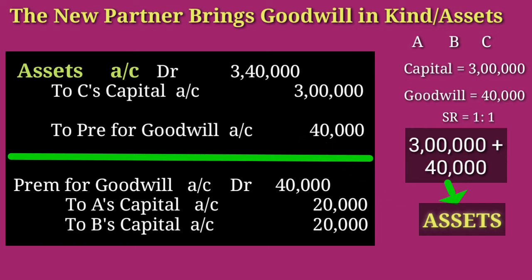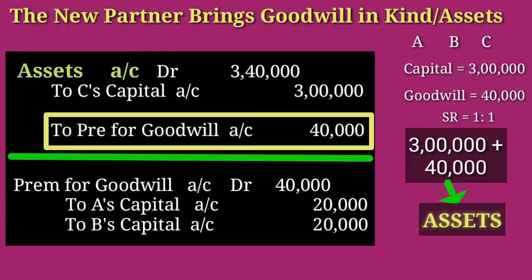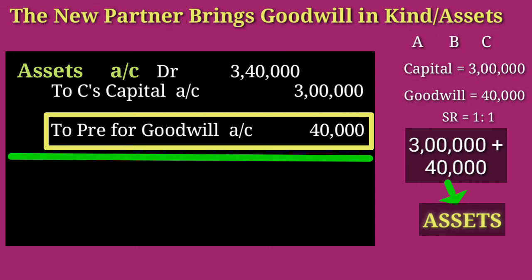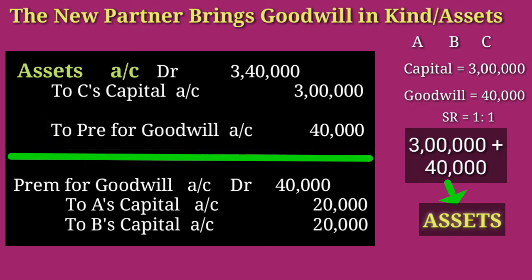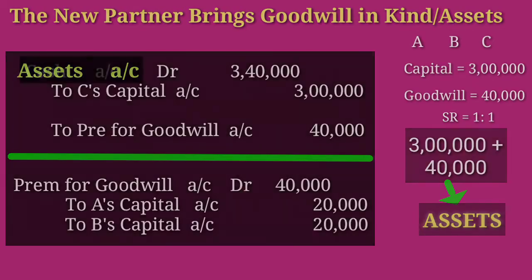That means this premium for goodwill we need to transfer to the sacrificing partners' capital accounts. Same journal entry: premium for goodwill account debit 40,000 to A's capital account 20,000, to B's capital account 20,000. So if the new partner brings assets instead of cash, we can make the journal entry by writing assets in place of cash. That's all, and the rest is the same as what we studied earlier.